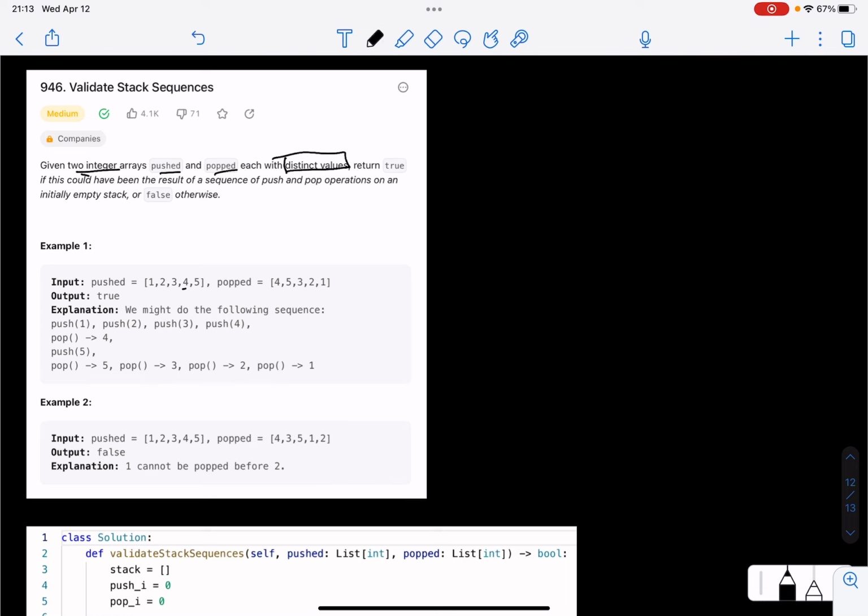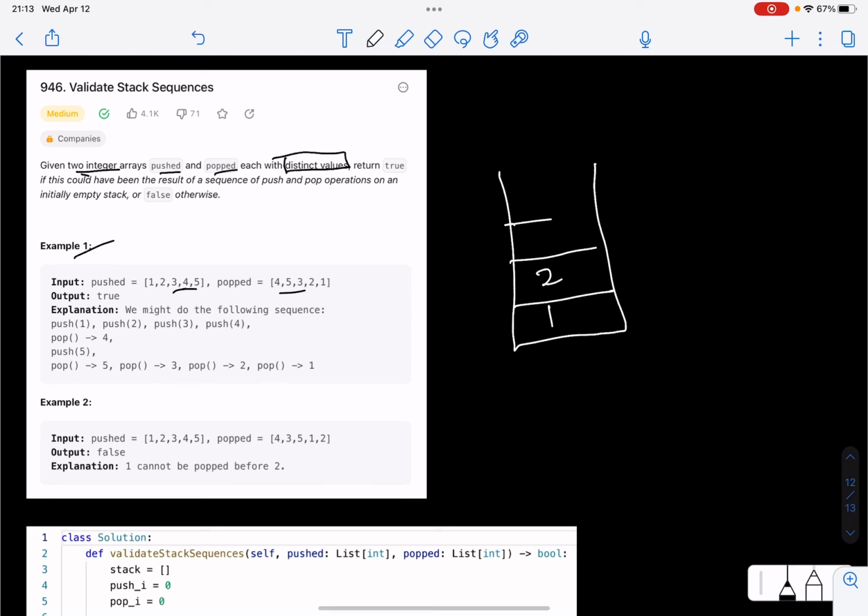In the first example, we have a pushed and popped array. Let's say we had an initially empty stack. We want to push a few elements. So we push a 1, we push a 2, we push a 3, we push a 4. But hold on, we also have a popped array. So one operation would have been, okay, we pushed till 4 and then we probably pop 4 to satisfy the popped array.